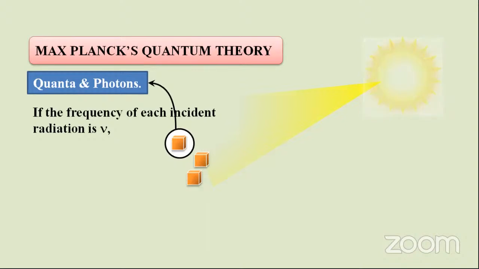If the frequency of each incident radiation is nu, each photon has some special energy.